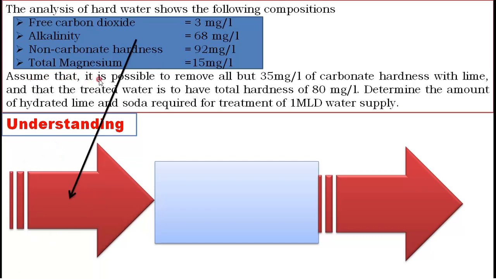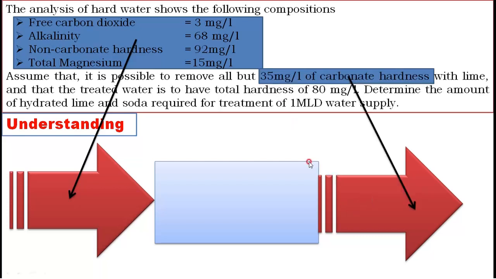Now it says that it is possible to remove all but 35 mg per liter of carbonate hardness with lime. Here 'but' means we can remove all except 35, which means 35 is not removed. In your treated water you will observe 35 mg per liter of carbonate hardness. It is not removed. Understood?